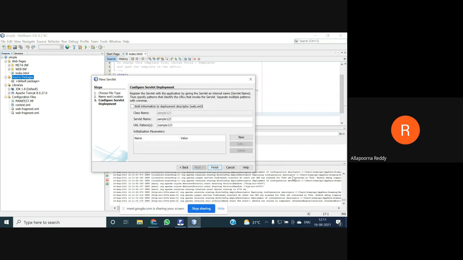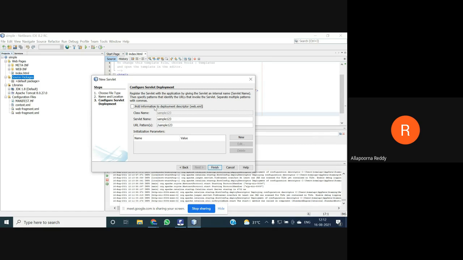Here you can give your deployment description, or a description about your servlet. We are going to use the deployment descriptor. It shows what servlets I'm using and what HTML files I have. Not only that information, some description about servlet mapping and the configuration, everything can be on your deployment descriptor.